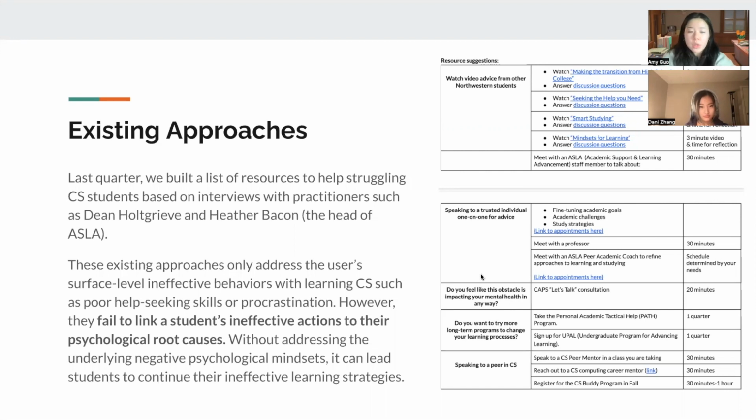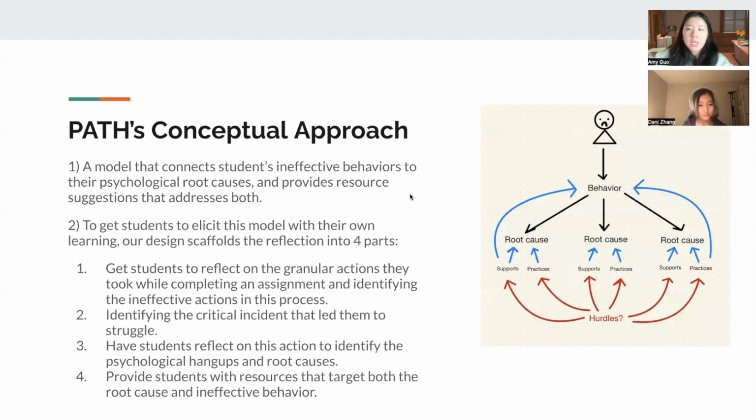However, the shortcoming with these existing approaches is that they only address the user's surface level ineffective behaviors, such as poor help seeking skills or procrastination. However, they fail to link a student's ineffective actions to their psychological root causes. For example, a student might struggle with help seeking because they have a low sense of belonging in computer science, which makes them afraid to reach out to a professor. And so, without addressing both the underlying negative psychological mindsets and the ineffective behaviors, students will continue with these ineffective learning strategies. And so PATH's conceptual approach is twofold.